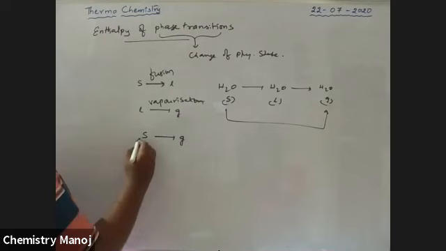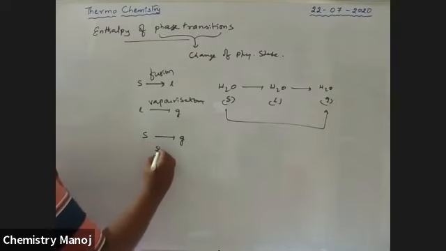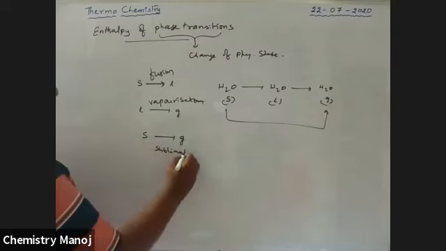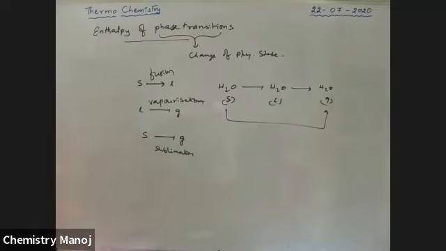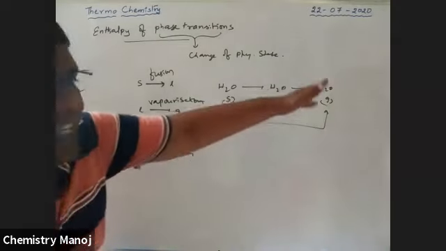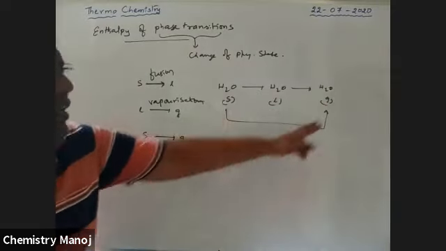Vaporization. The conversion of solid into gas is called sublimation. What is sublimation? The process of conversion of solid directly into gas without involving a liquid stage. Actually, solid first changes to liquid, and liquid changes to gas. But here, solid directly changes to gas.